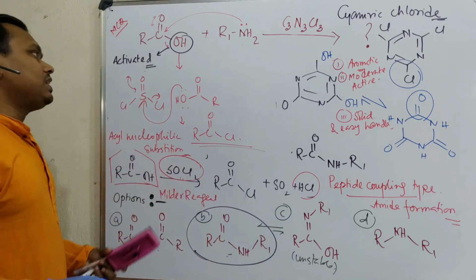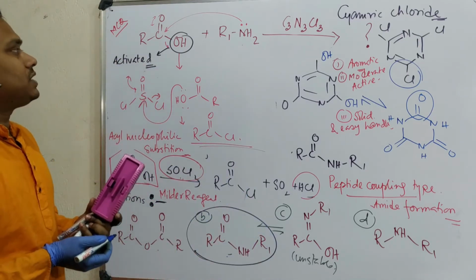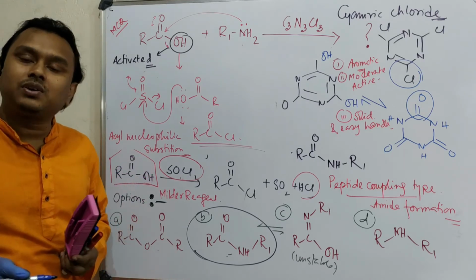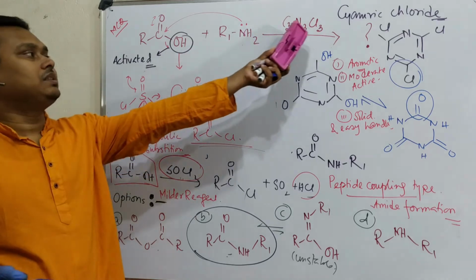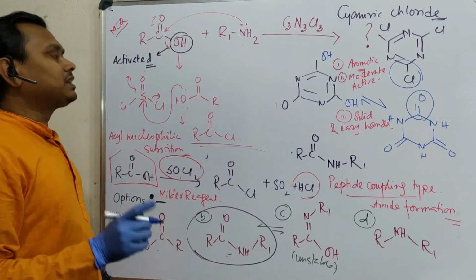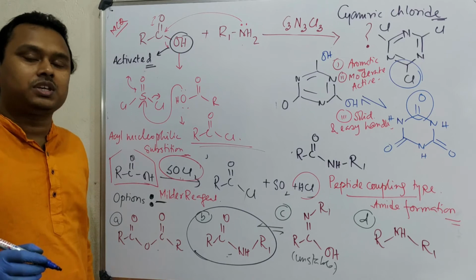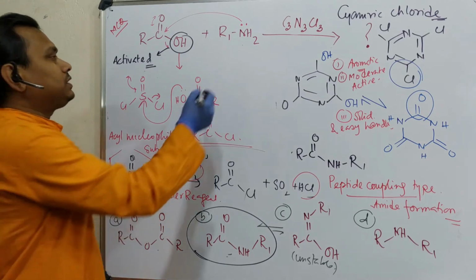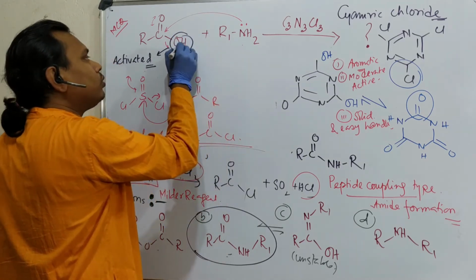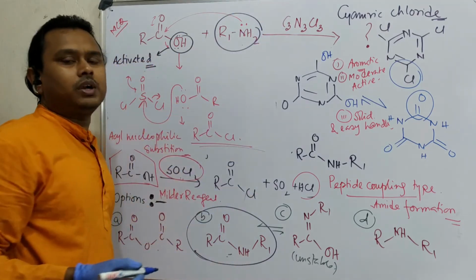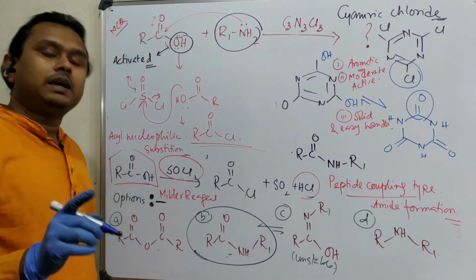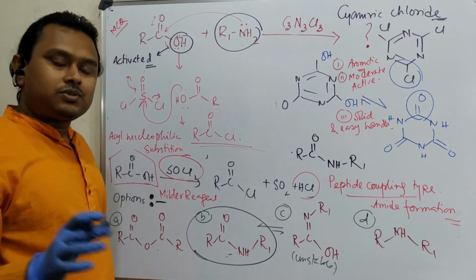Okay, so this is the overall discussion. So what we have learned today? We have learned today how cyanuric chloride is useful for the coupling reaction between carboxylic acid and amine. And by the way, students, you may get confused because reactions are not generally described properly. You can say that, sir, compared to OH, this is a better nucleophile, so it will react with cyanuric chloride. Why will it react? Exactly, I agree. If you do it this way, it happens.